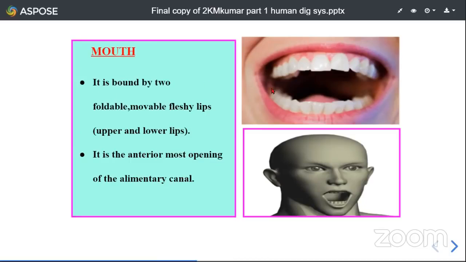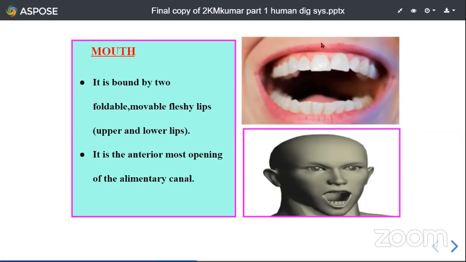The mouth is bound by two foldable, movable, fleshy lips, this upper lip and this lower lip. These are movable, fleshy folds, externally covered by skin and internally covered by a mucous membrane, which can also be called mucosa. So our lips are externally covered by skin and internally covered by mucosa.